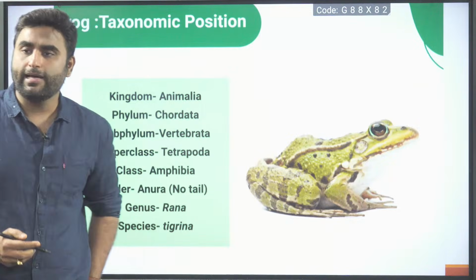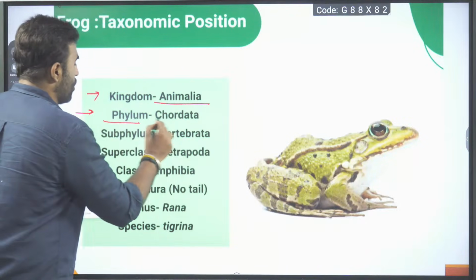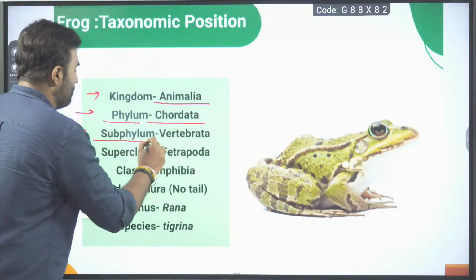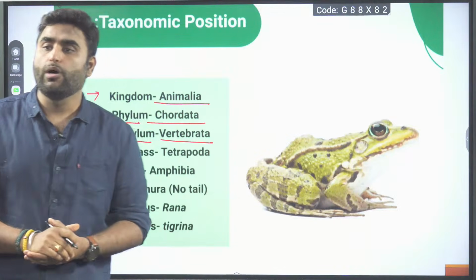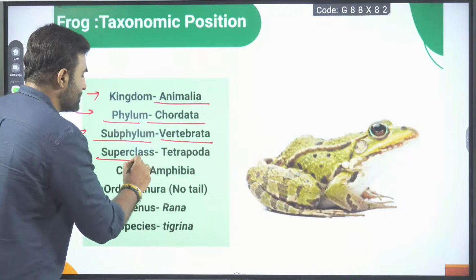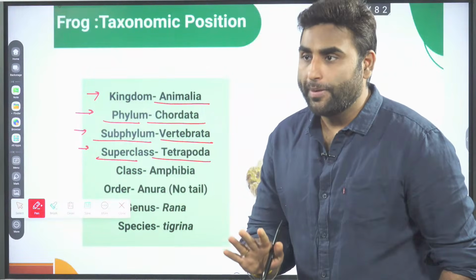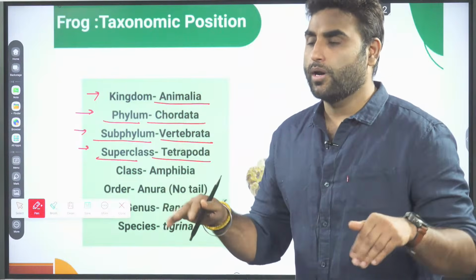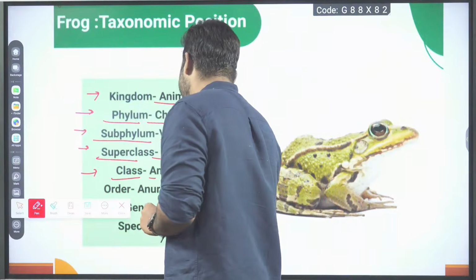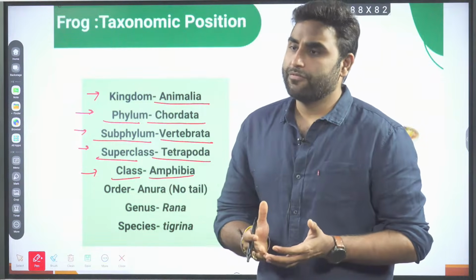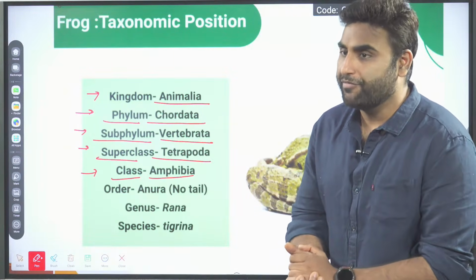Frog kingdom is Animalia. It belongs to the animal kingdom, Animalia. Phylum Chordata, because it has notochord. Subphylum Vertebrata, because their notochord develops into vertebral column. Superclass Tetrapoda, because they have 2 pairs of appendages, forelimbs and hind limbs. Class Amphibia, dual mode of life. They can live on land also, they can live in water also. So dual mode of life is there in amphibians.